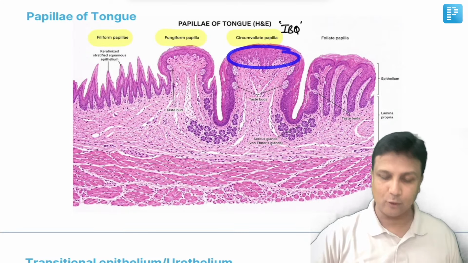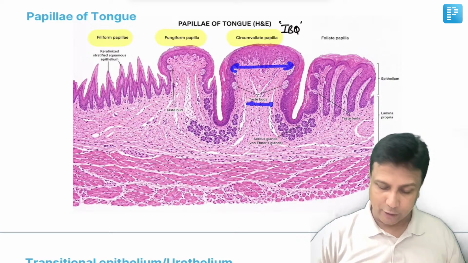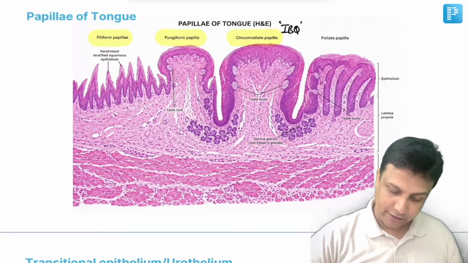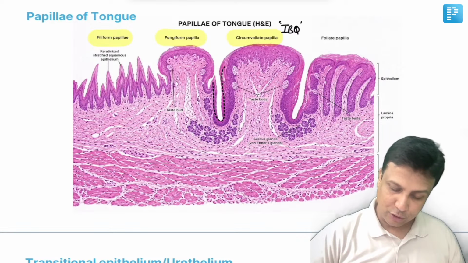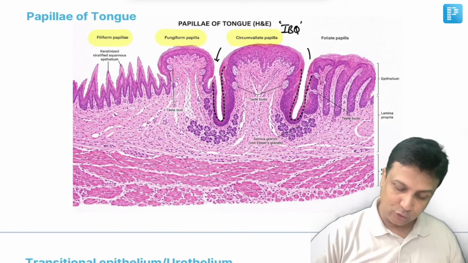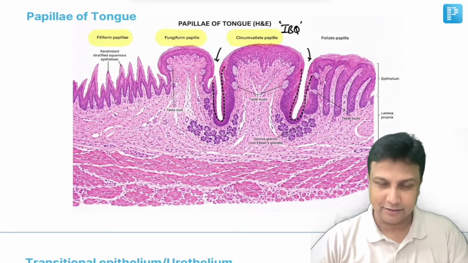If you see from above, there will be circular papillae. So the upper part will be wider, whereas the lower part is narrower. And you will be able to identify this papillae with the help of this trench or groove on either side. So there is a trench or a groove on either side of this one. The first thing is done, and don't worry about the foliate papillae, sir. Yes.